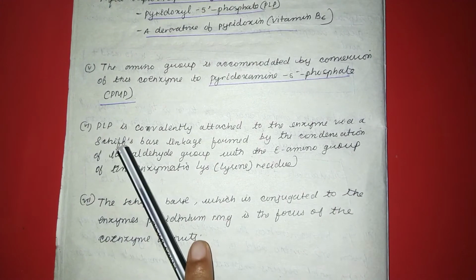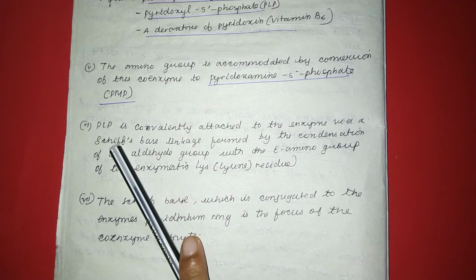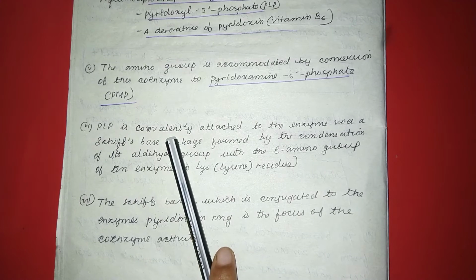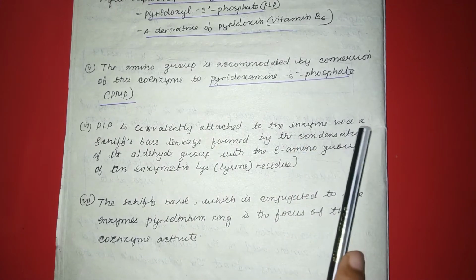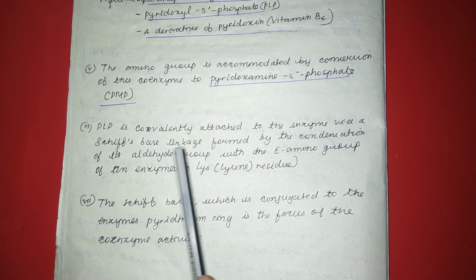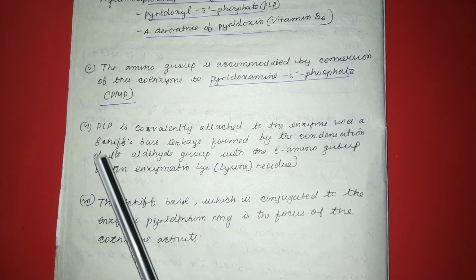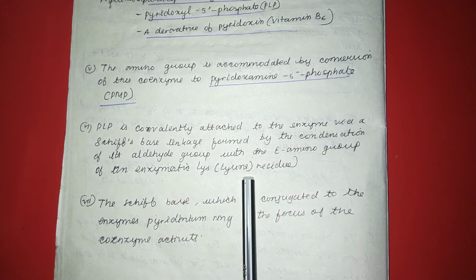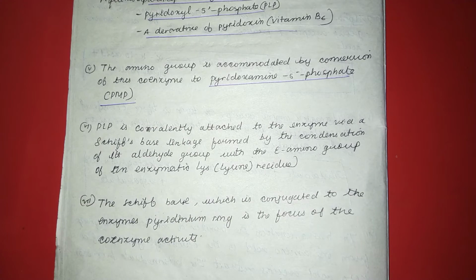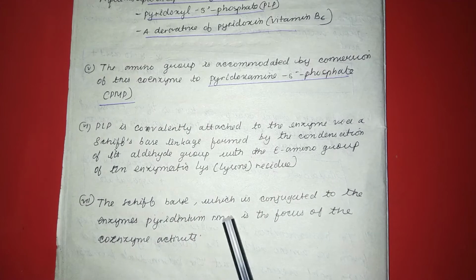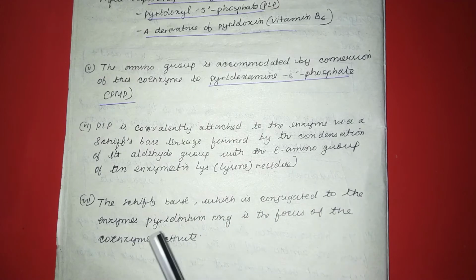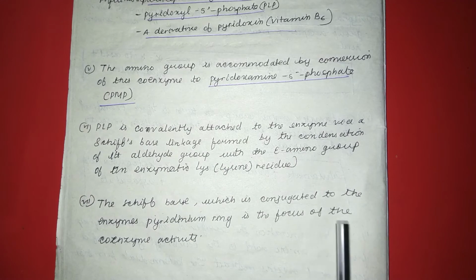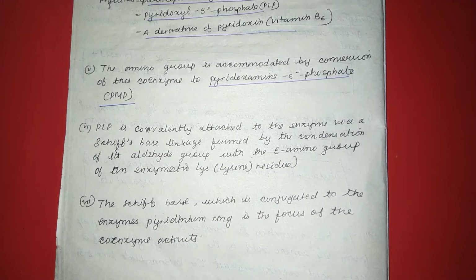The PLP, pyridoxal 5-phosphate, is covalently attached to the enzyme by a Schiff base linkage formed by the condensation of its aldehyde group with the amino group of an enzymatic lysine residue. The Schiff base, which is conjugated to the pyridine ring, brings into focus the coenzyme activities.